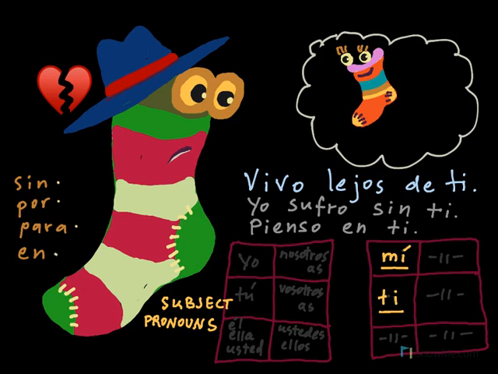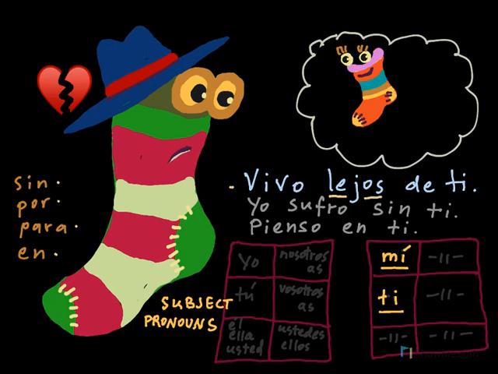So here you have separation. So one says, vivo lejos de ti. I live far from you. Far is a preposition because it deals with the position of something in the sentence. And you say ti. Why is that? Well, we'll see it in a minute.